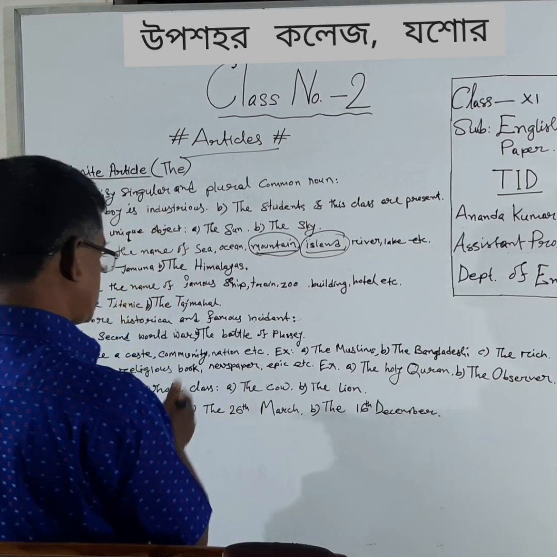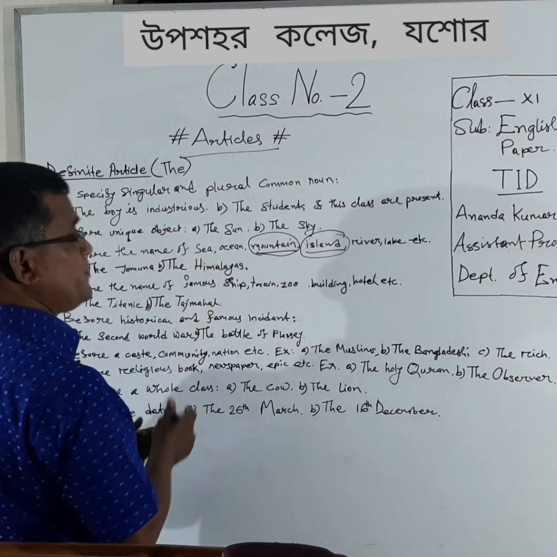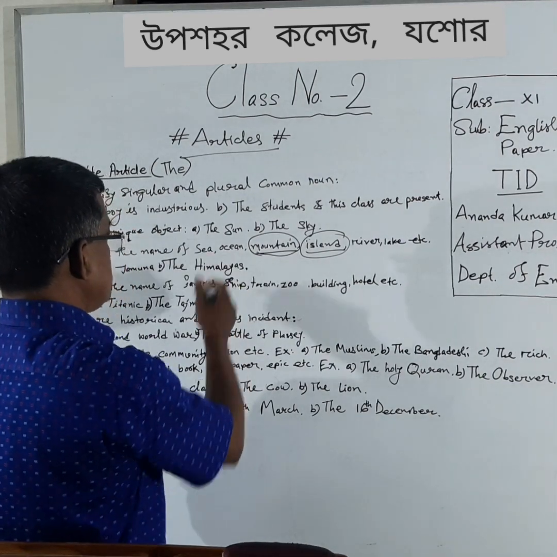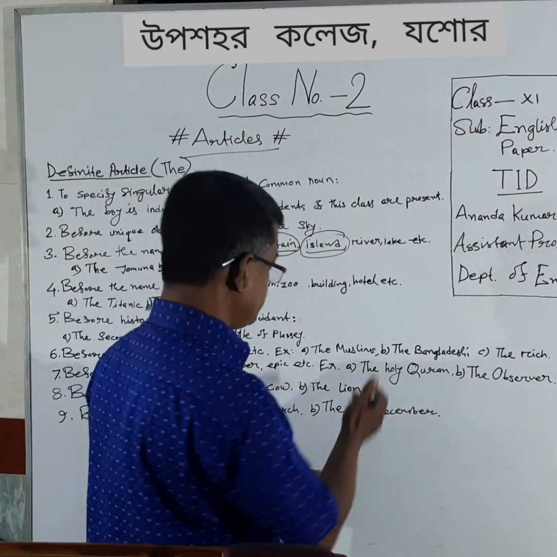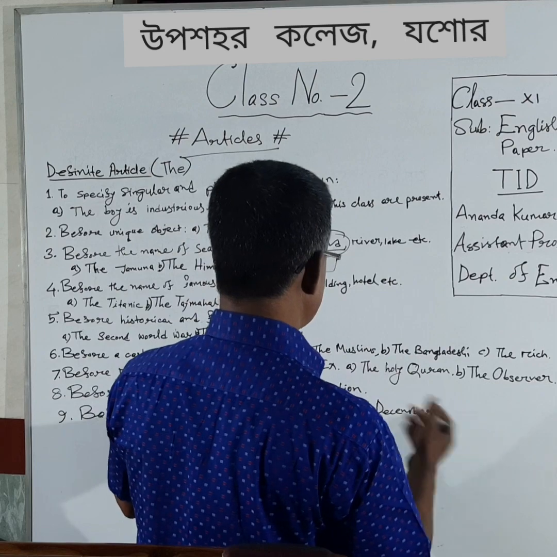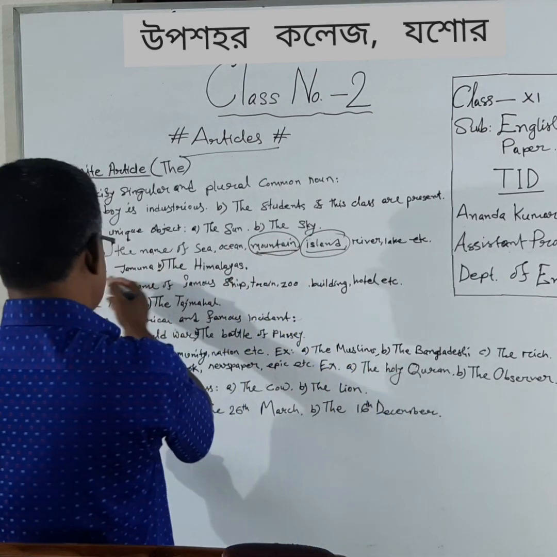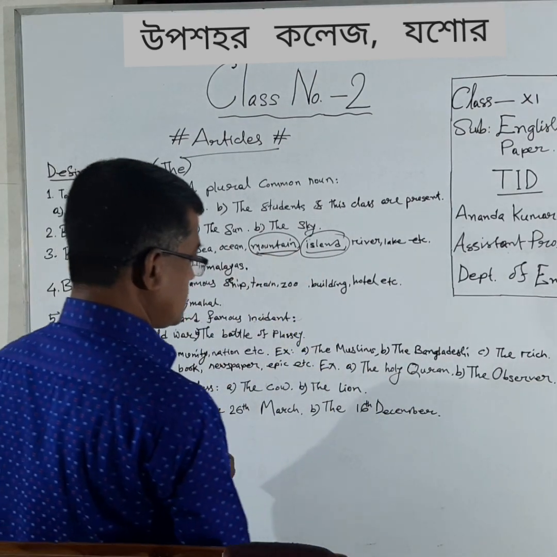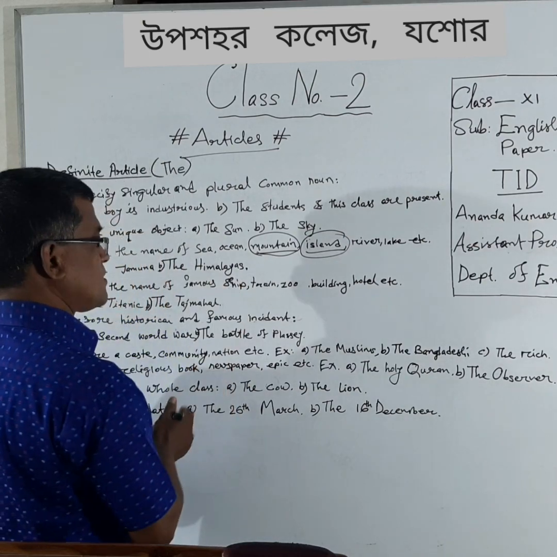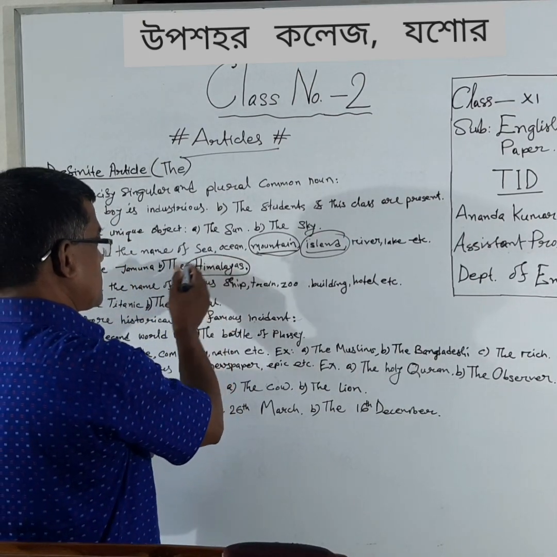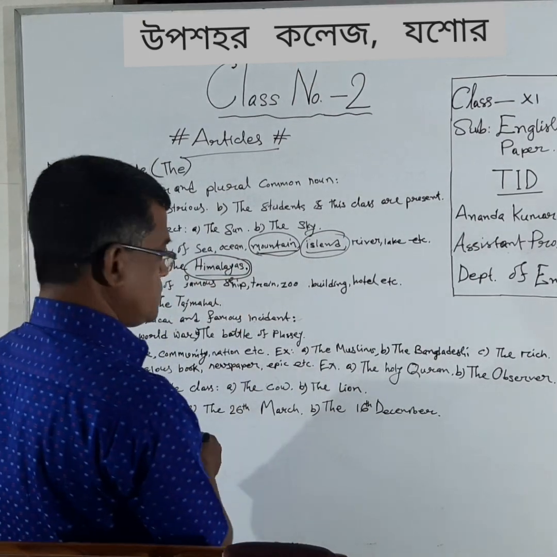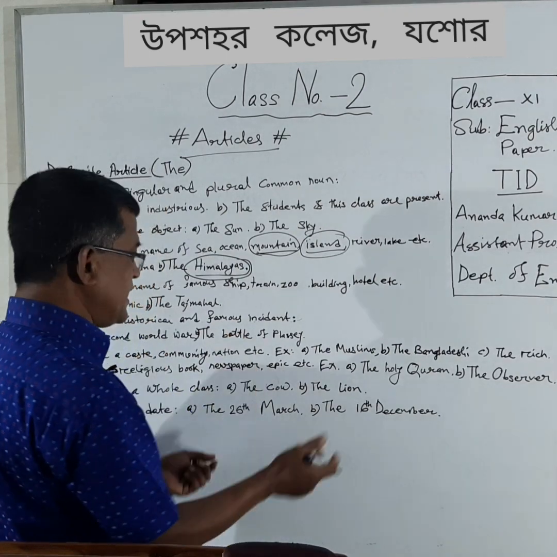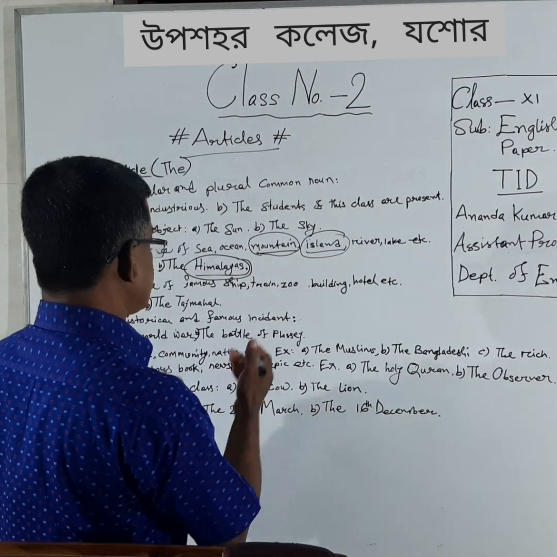But if it is a sea, the Bay of Bengal, an ocean, the Pacific, a river, the Jamuna, the Himalayas, it is plural. Then it will take the.